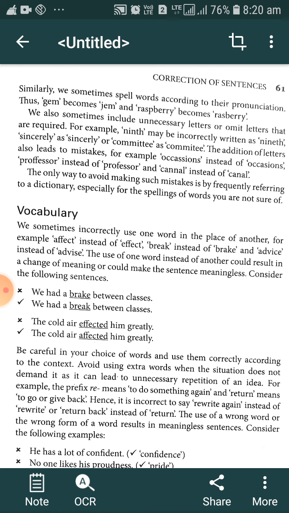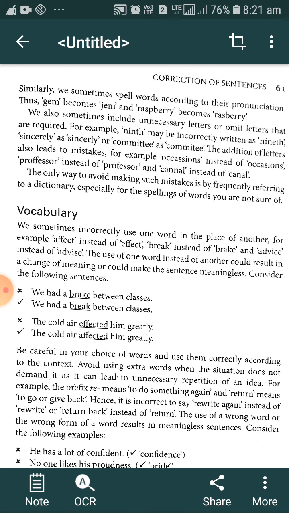Committee, what is the correct spelling of committee? Committee. This is the correct spelling. We sometimes omit a single t and the spelling becomes incorrect. So avoid omitting letters from words.